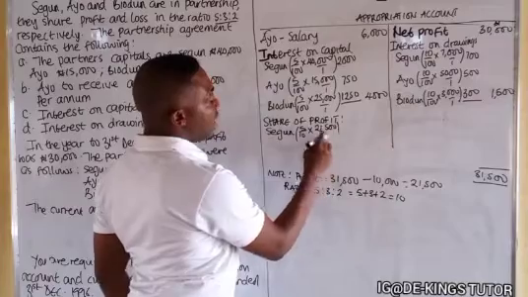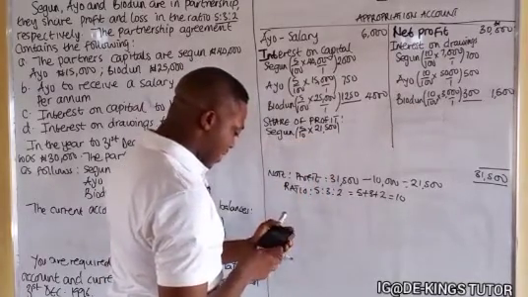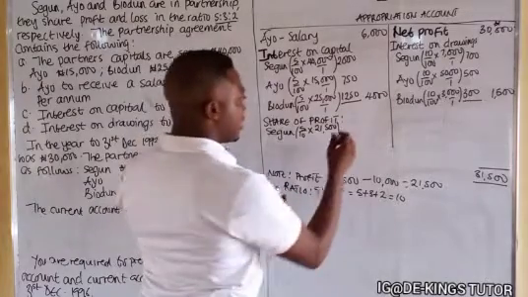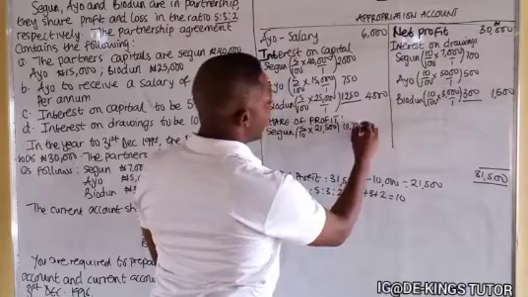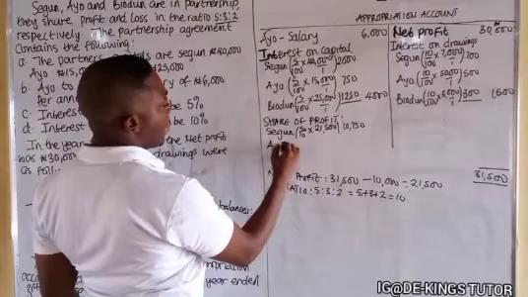So they will have to share that profit. So 5 divided by 10 times 21,500 is 10,750. The next one is Ayo.